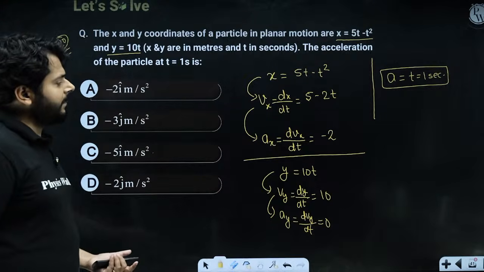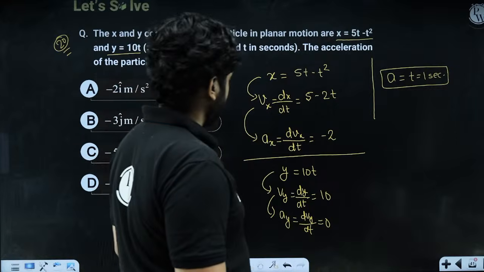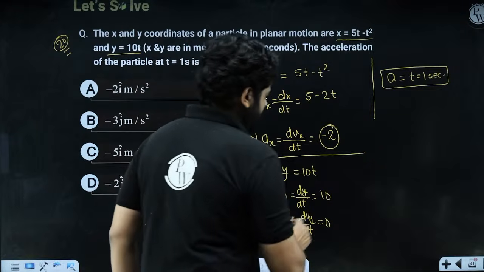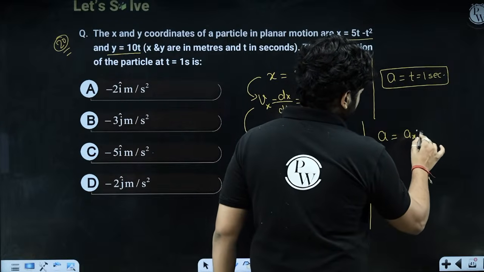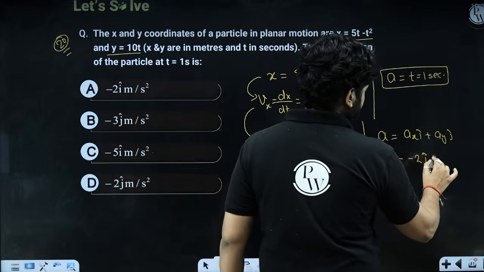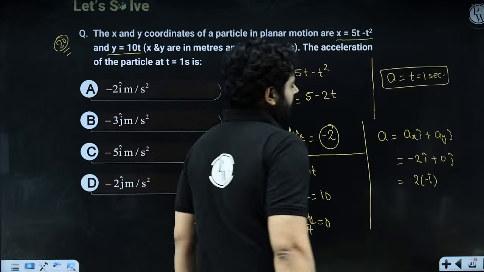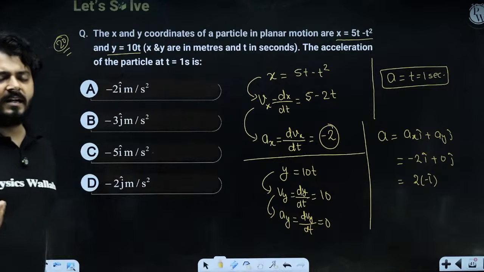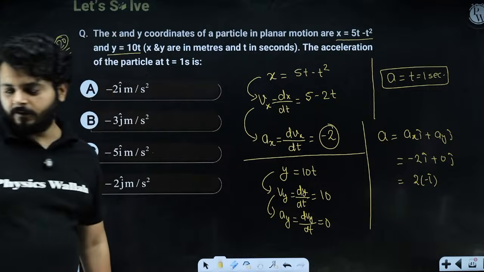So clearly, acceleration can be talked about from this particular idea, right? The x-axis is this, the y-axis is this. The final expression of acceleration is ax i cap plus ay j cap. So you have minus 2 i cap plus 0 j cap, which is 2 into minus i cap. The magnitude is 2 and the direction is towards minus i, which means towards negative x-axis. So minus 2 i cap meter per second square is the value of acceleration, right?